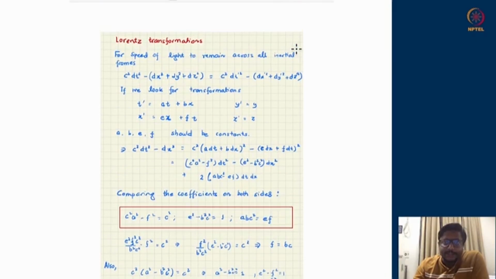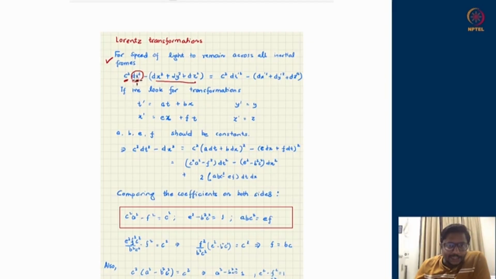This is set upon by the demand that if speed of light has to be the same across all inertial frames, then the distance traveled in one inertial frame by the light, dx square plus dy square plus dz square, should be the same as c square dt square. So c is the speed of light, the time elapsed is dt.